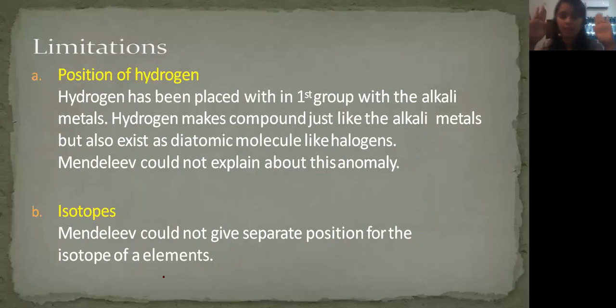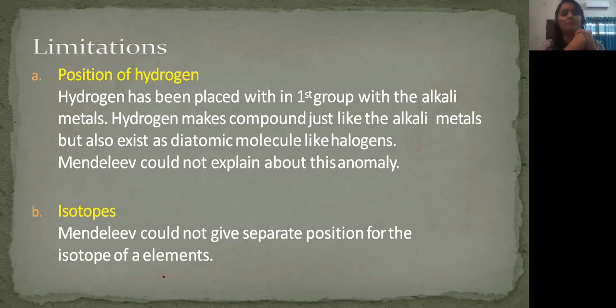Next, limitations. That's the very last topic. Position of hydrogen: hydrogen has been placed within the first group with the alkali metals. Hydrogen makes compounds just like the alkali metals, but it also exists as a diatomic molecule like the halogens. We can see that hydrogen has only one valence electron in its shell, so it shows properties like alkali metals, because hydrogen makes compounds with alkali metals as well.